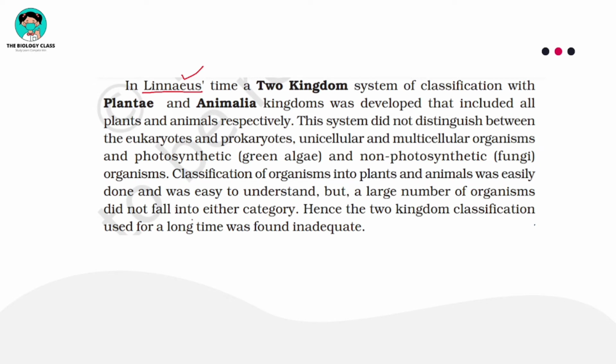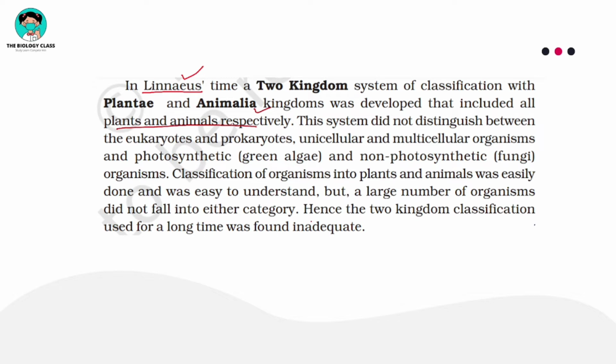Now let's read what is written. In Linnaeus' time, a two-kingdom system of classification with Plantae and Animalia kingdoms was developed that included all the plants and animals respectively. This system did not distinguish between the eukaryotes and prokaryotes, unicellular and multicellular organisms, photosynthetic and non-photosynthetic organisms.